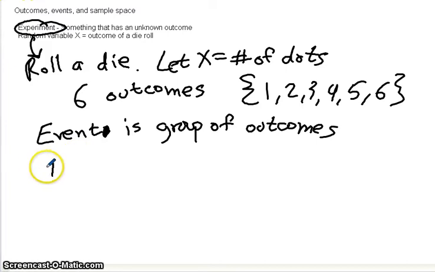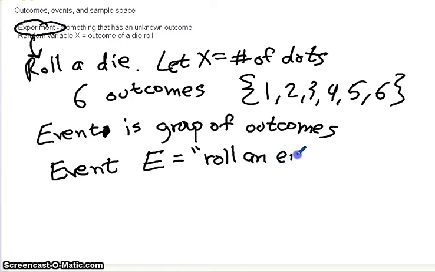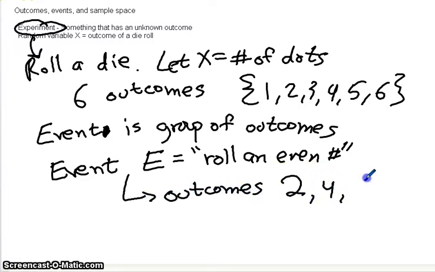We usually use capital letters for events, typically E, F, P, Q. So I'm going to say event E is rolling an even number. That event consists of several outcomes: the outcomes 2, 4, and 6. So that's the difference between an outcome and an event. An outcome is a very specific individual result of an experiment, and an event is a collection of outcomes.